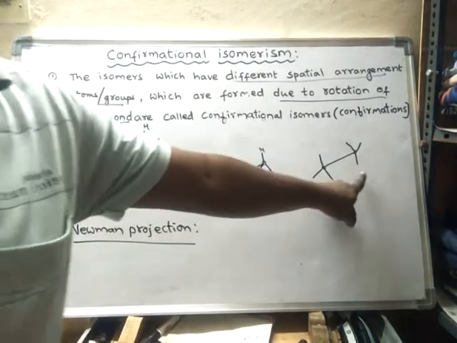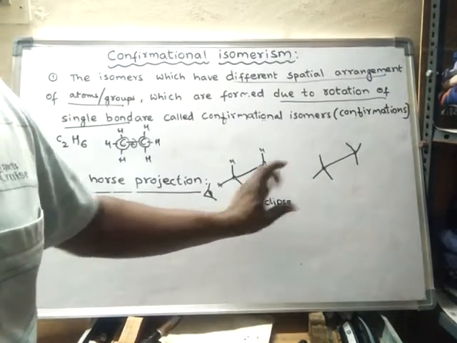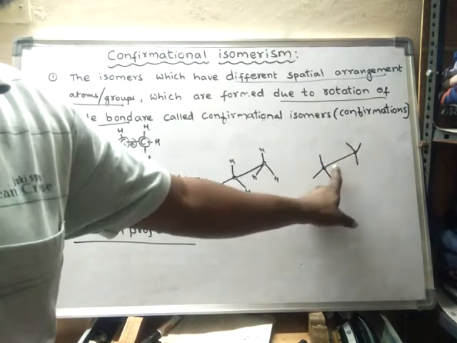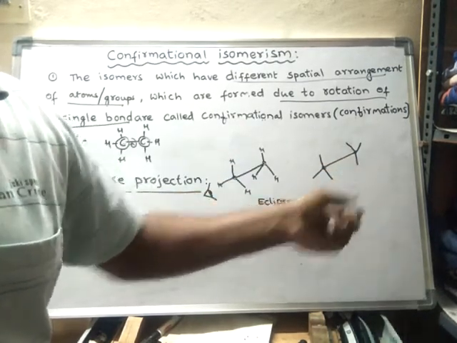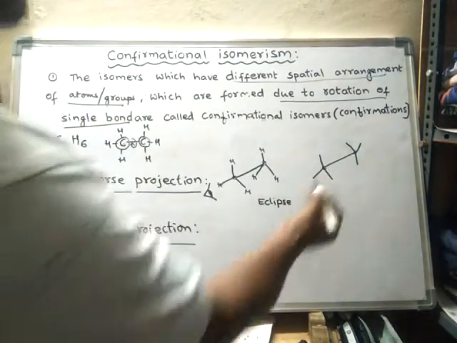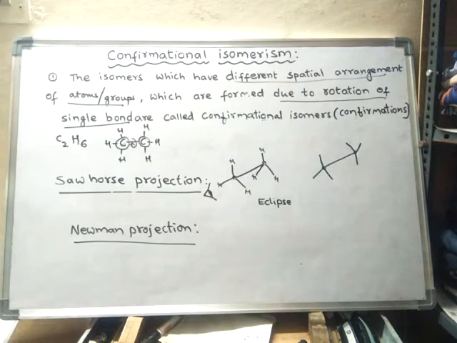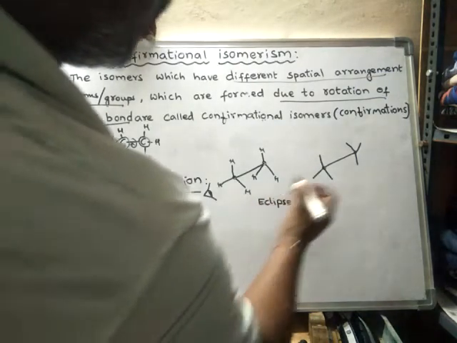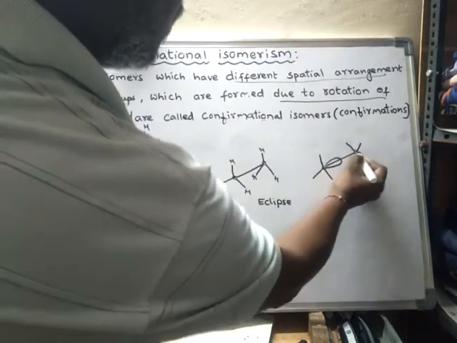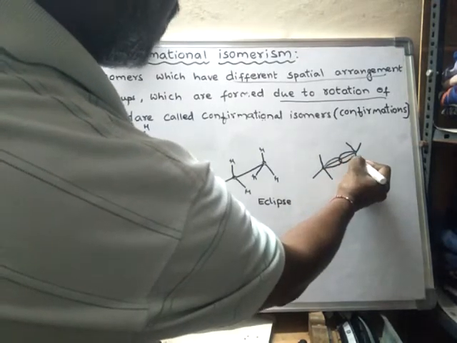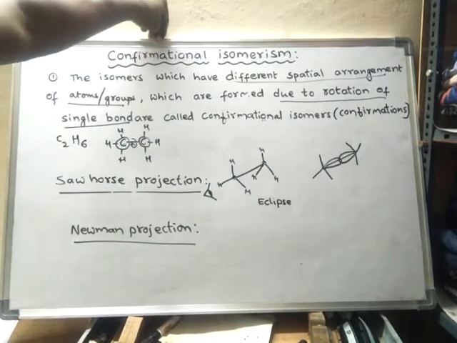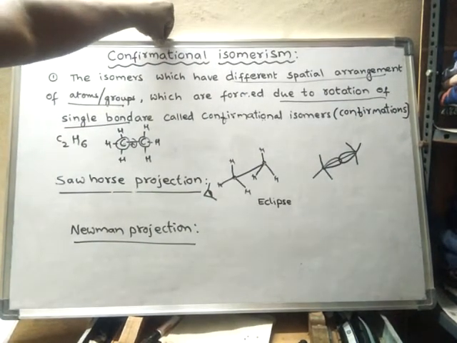This structure is obtained from the other structure due to the rotation of this atom around the single bond. This bond can easily be rotated, as it is a single bond. If it is a double bond, then rotation is not possible. Here this is an sp3 hybridized carbon, and this is also sp3 hybridized, so sp3 orbitals are overlapped and cylindrical symmetry of electrons is present.